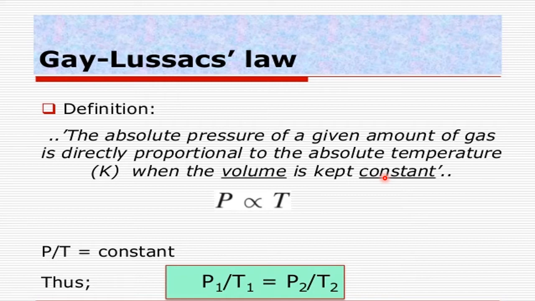Therefore P is directly proportional to T, and after removing the proportionality sign, P is equal to constant into T, or P by T equal to constant. So by using our previous knowledge from Boyle's law and Charles law, we continue this equation: P1 by T1 equal to P2 by T2.